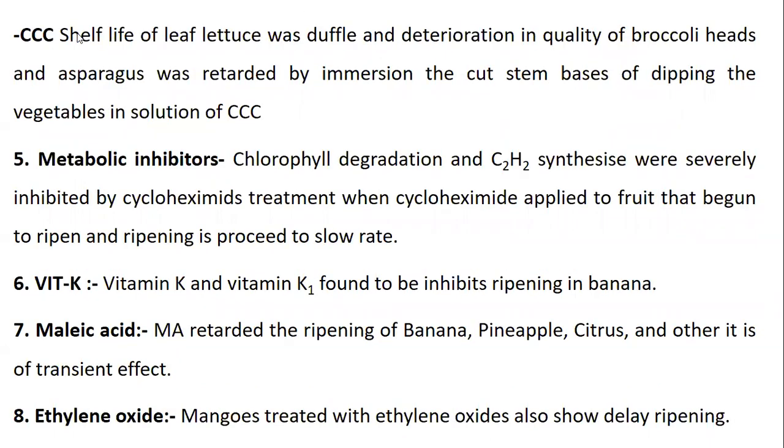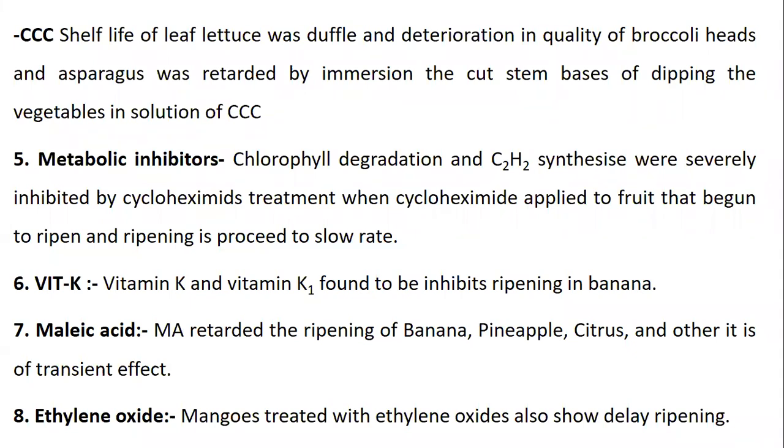Then CCC means what? The chloroethyl trimethyl ammonium chloride. Shelf life of leaf lettuce was extended, and deterioration in quality of broccoli heads and asparagus was retarded by immersing the cut stem bases in a solution prepared from this CCC.